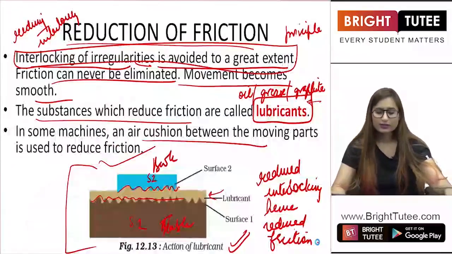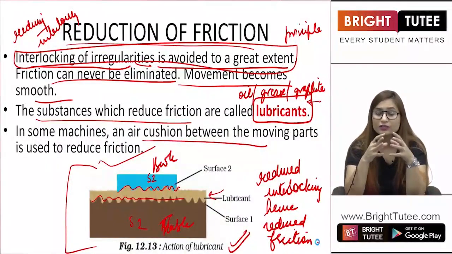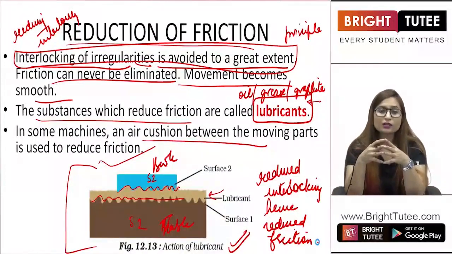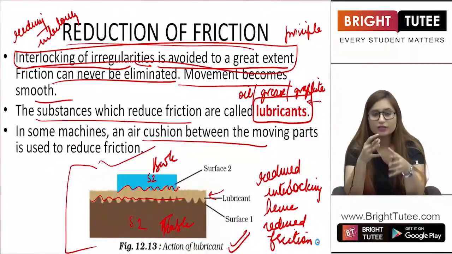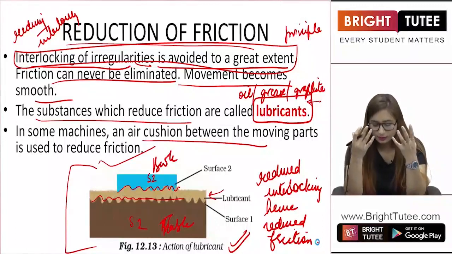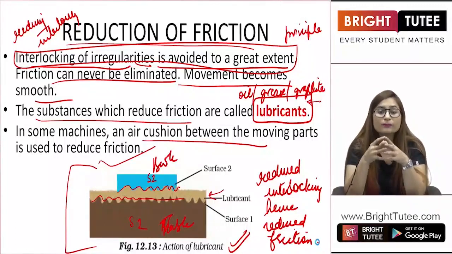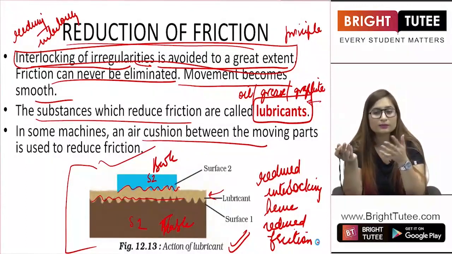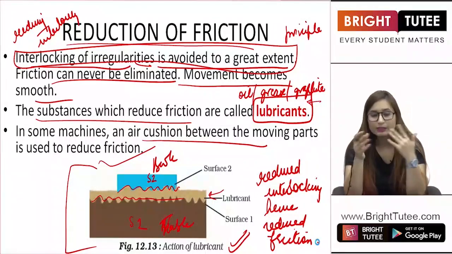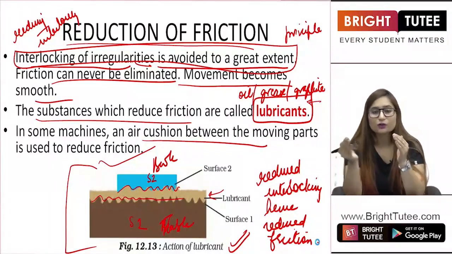So students, now we have learnt that in some cases we require friction, in some cases we do not require friction, and according to that we can change the amount of friction that we are facing. For some cases we use lubricants, for some we use talcum powder, for some we use sand or other substances to increase friction. So it depends on what kind of a situation we are in. So we can moderate friction according to our needs.